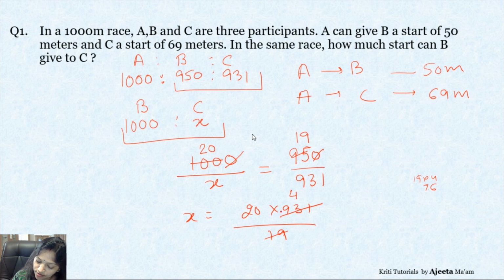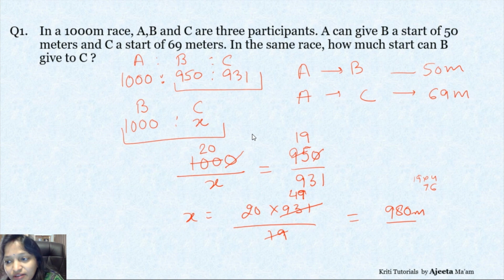And then we get 49, correct. So we get 980. So in a 1,000-meter race, B will give C a 20-meter start.